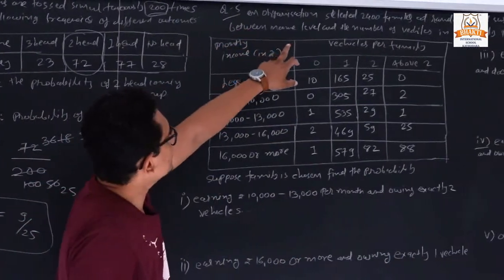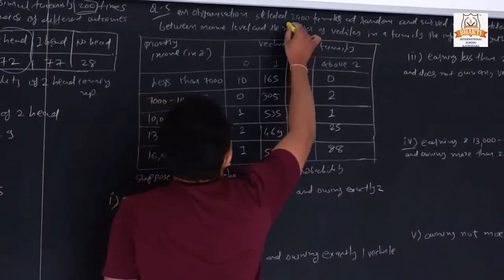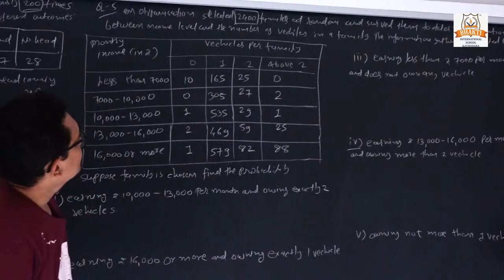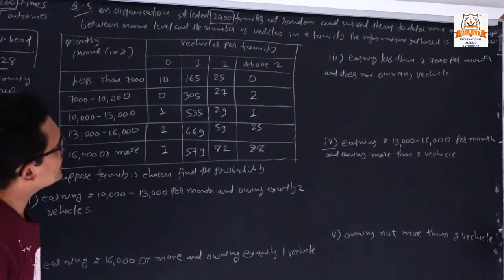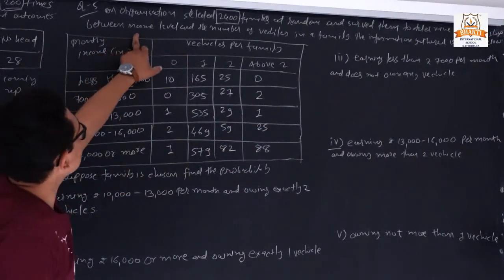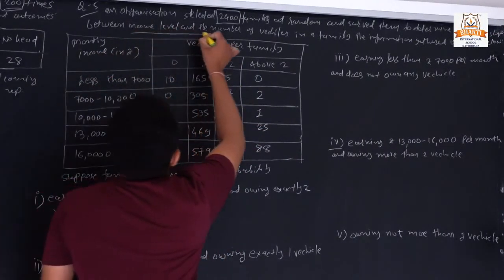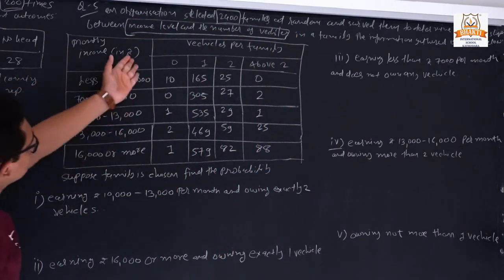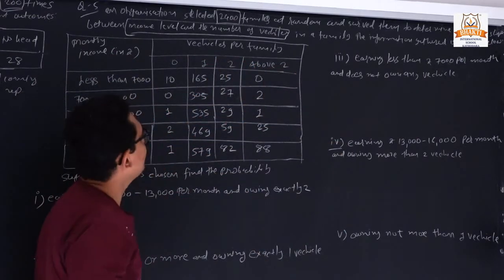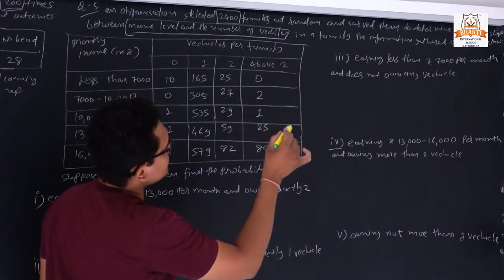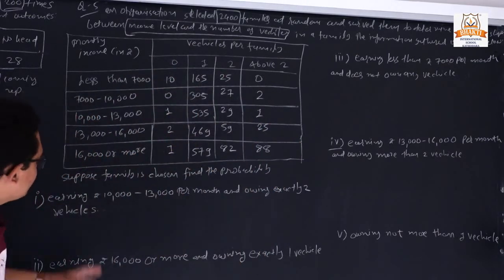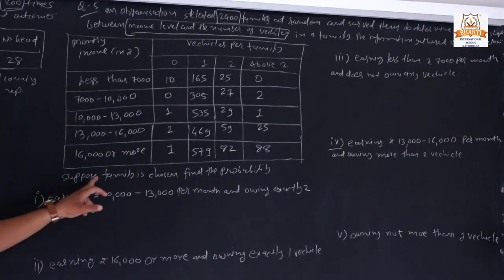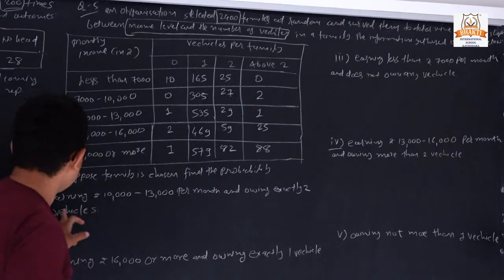Now next, question 5. Some organization has selected 2400 families. So the total families are 2400, randomly surveyed to determine the relationship between income level and number of vehicles. So this is our income level and this is the number of vehicles they have. The information gathered is listed below, and we have 5 questions: 1, 2, 3, 4 and 5. So suppose families are chosen to find the probability of the first.